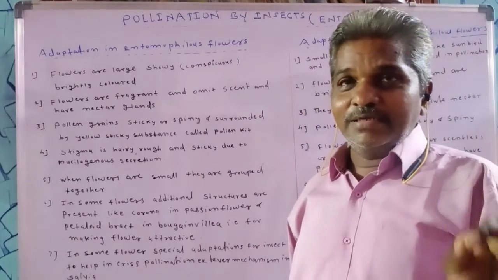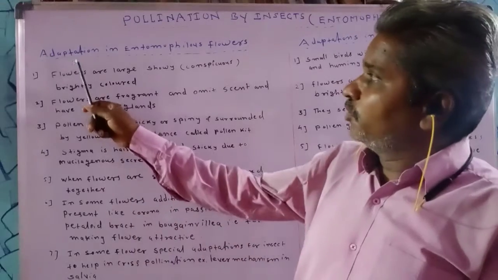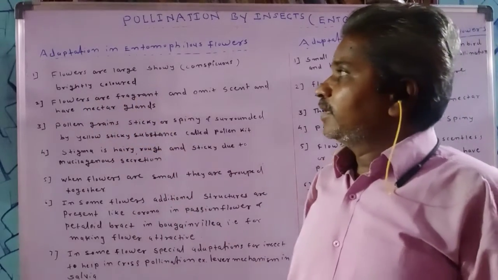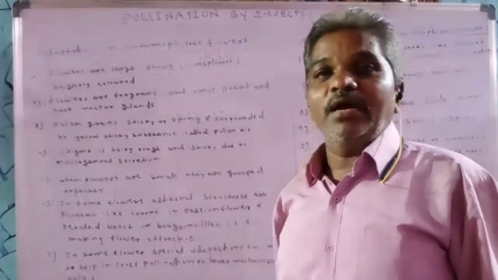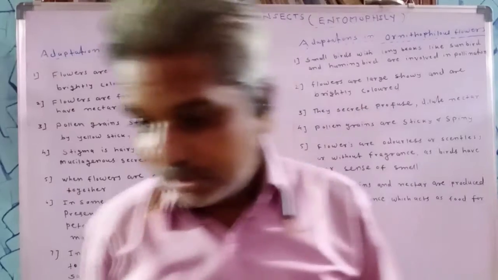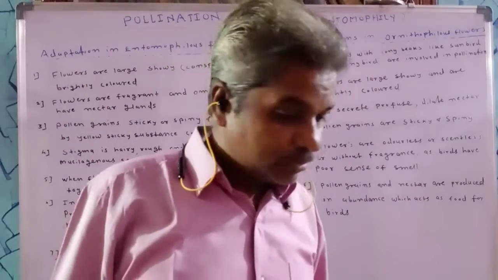The characters which are useful for entomophily are nothing but adaptations.